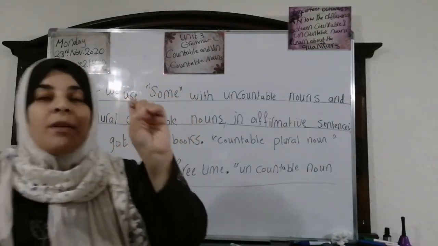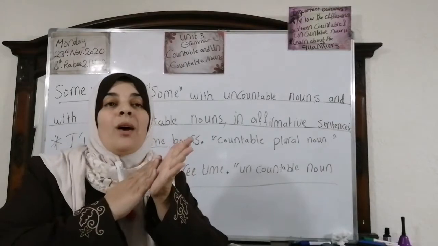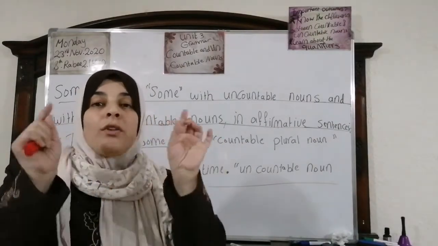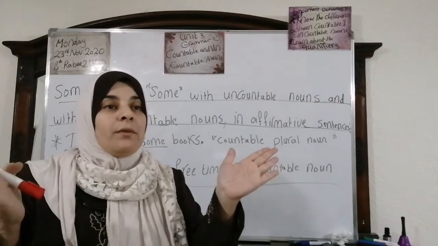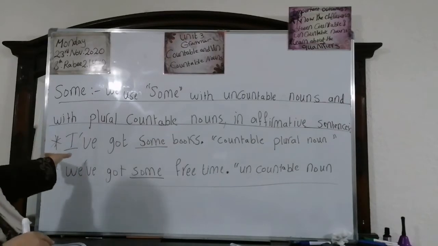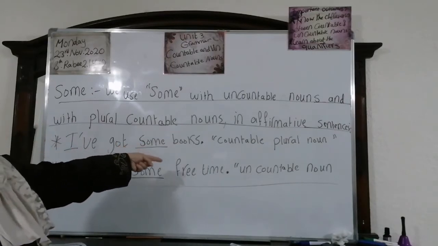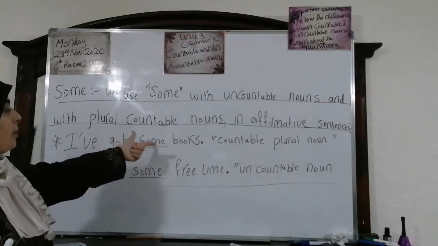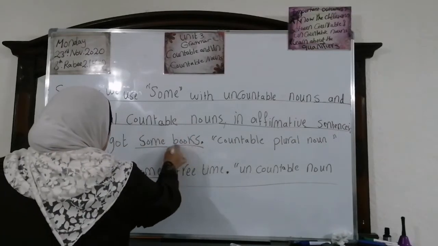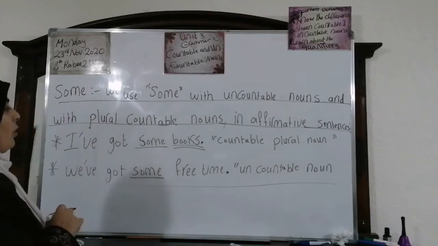What do we mean by affirmative sentence? It means without adding the negative, the not, or the negative form or the question form. Okay, the affirmative. Now look at this sentence. I've got some books. Countable plural noun. Here, books is what? It's countable. You can count books. Okay?